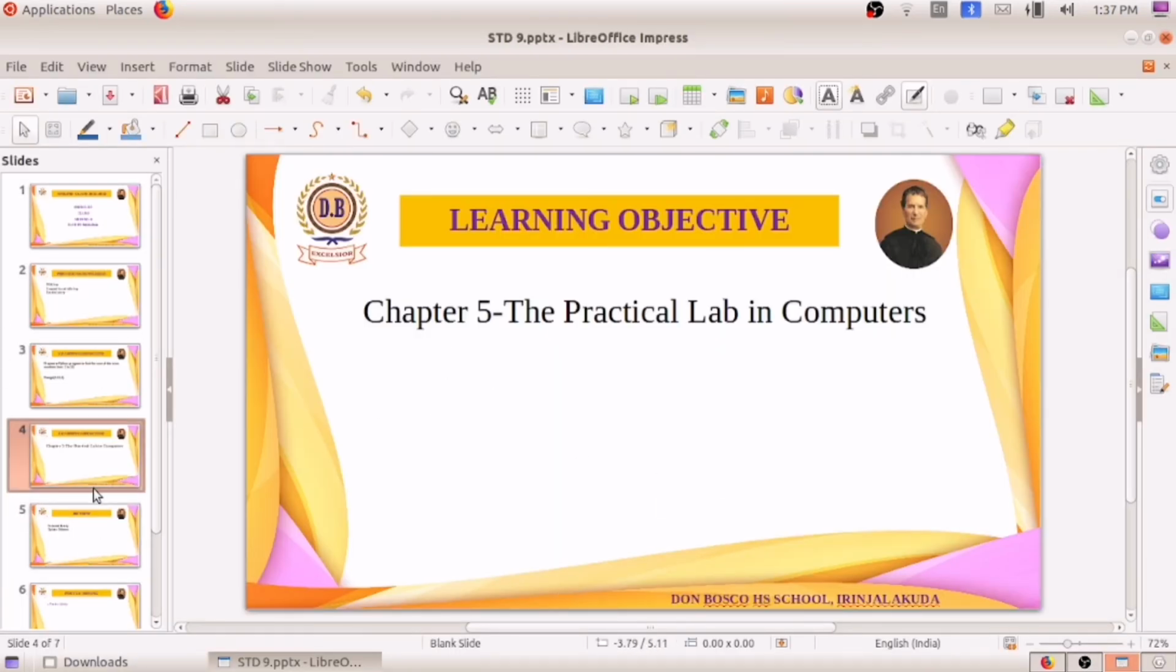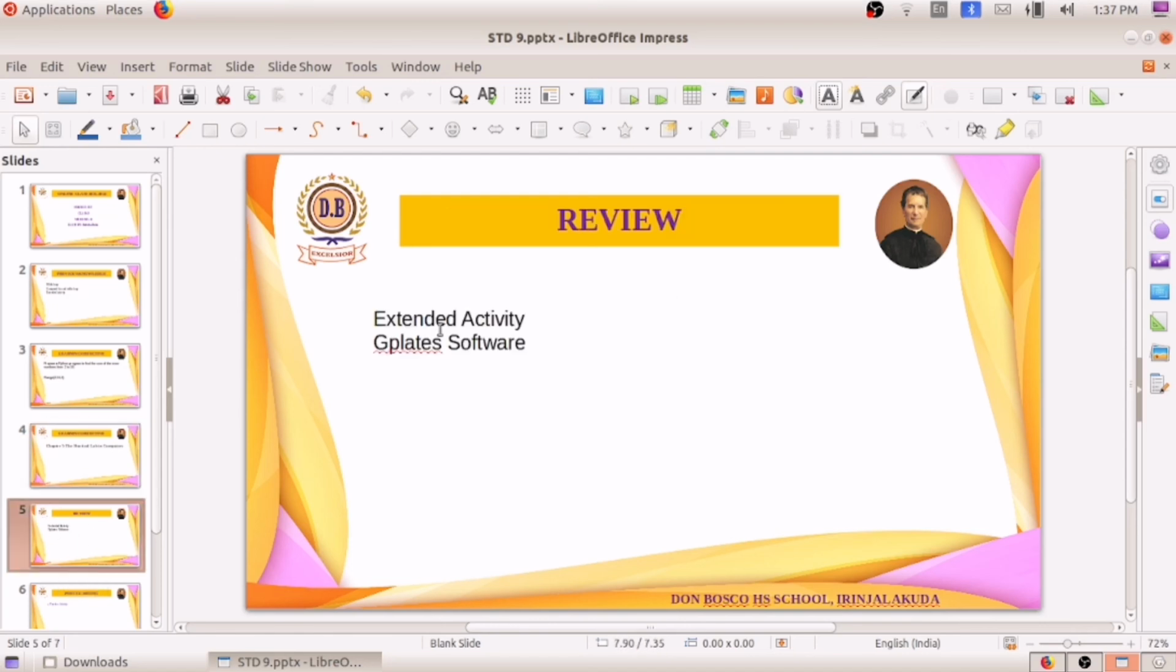I hope you understood what we have done today. We have done an extended activity, one more extended activity from the last chapter. And we just introduced the next chapter and the G-Plates software.